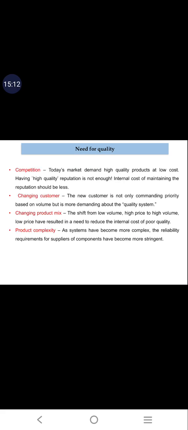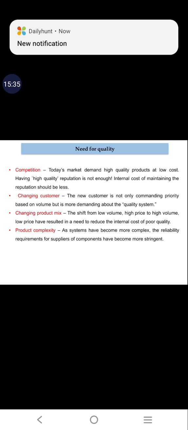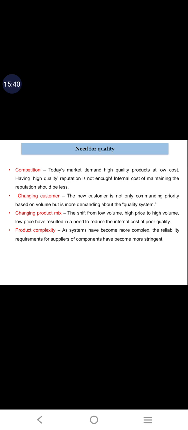Next we will see a few more features of the need for quality. Why is quality needed? What is the purpose of maintaining quality in a particular product? In that, the first one you can see is competition. What do you mean by competition? Why do we need to maintain quality? Because today it is a very competitive environment. Today in any business, if you want to sustain, unless you give a good quality product, the company cannot survive.